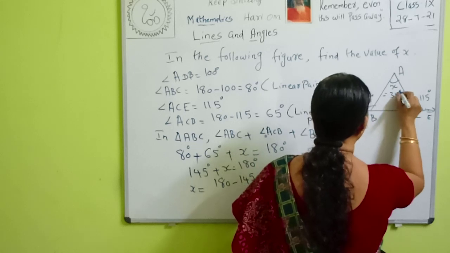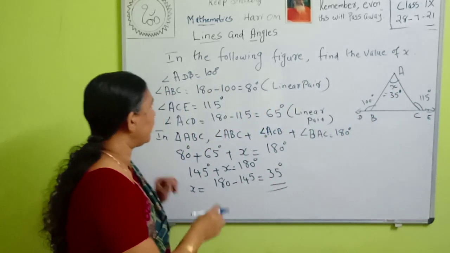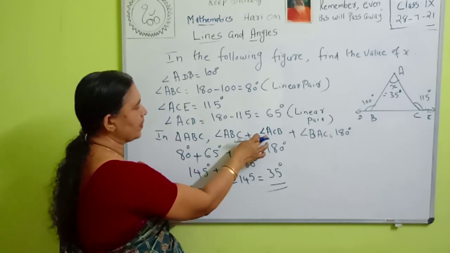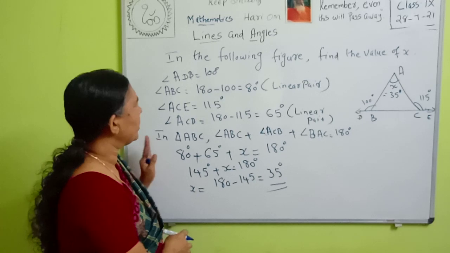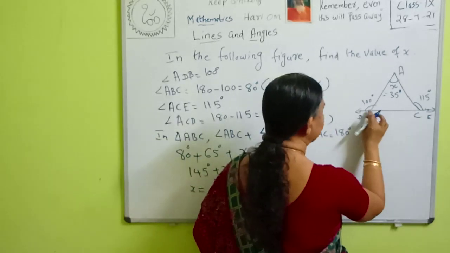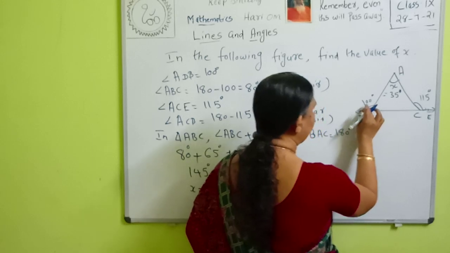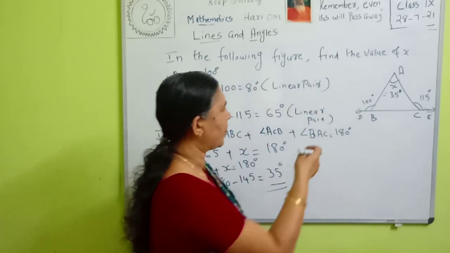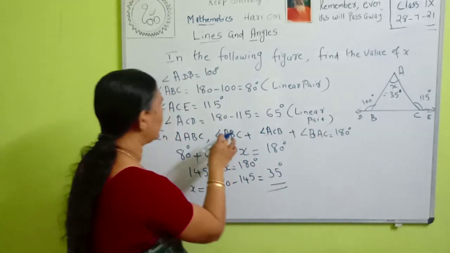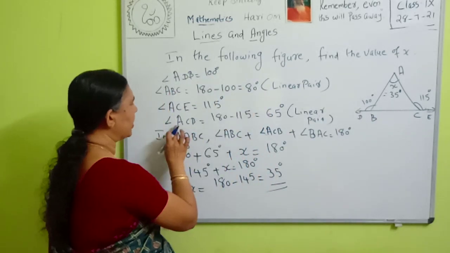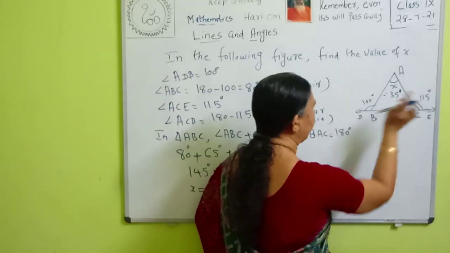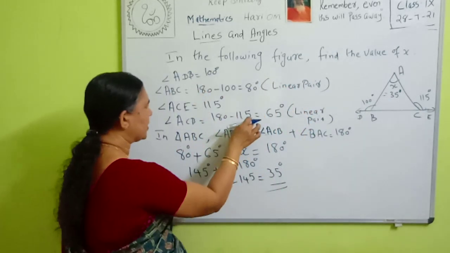We found that. First we find the angle ABC and then the angle ACB, because we use the linear pair axiom. Here, angle ABD and angle ABC are linear pairs. Therefore, if one angle is given, to find the other angle, we subtract the 100 from 180. 180 minus 100 is equal to 80 degrees. Similarly, angle ACB is equal to 180 minus 115. That is equal to 65.